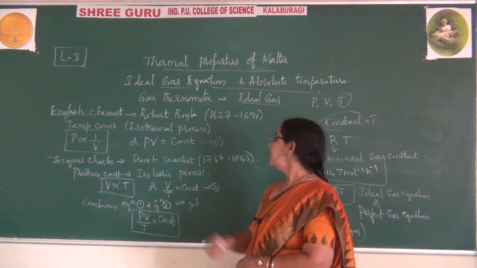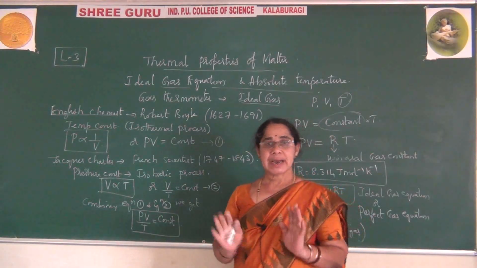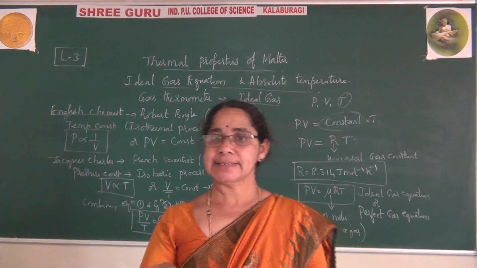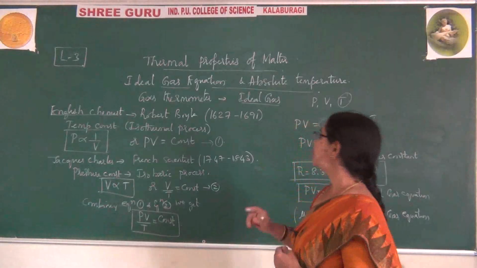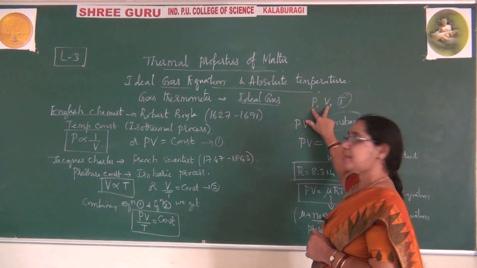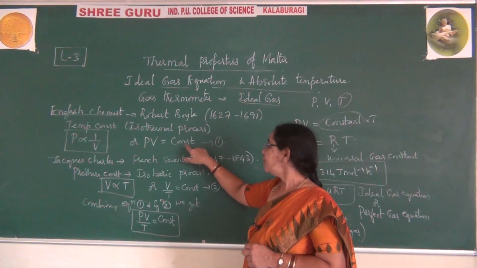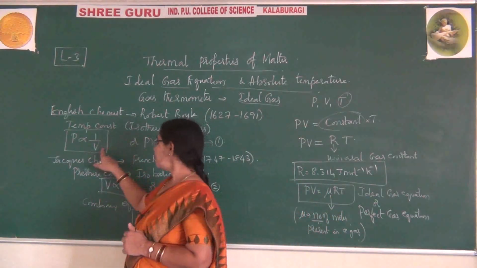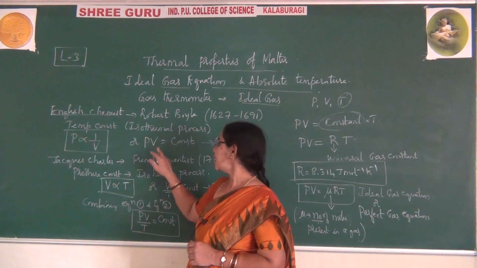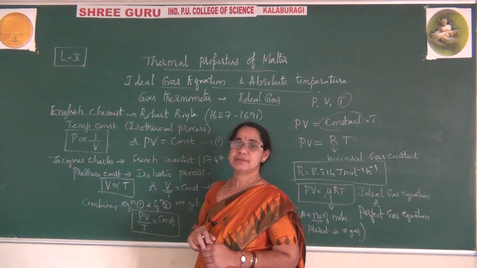According to Robert Boyle, he explained the isothermal process. What do you mean by isothermal? Iso means the same, thermal means temperature. So keeping temperature constant, he explained the remaining two variables, because you know there are three variables in a gas. Using these two variables, he explained Boyle's law, where pressure is inversely proportional to volume, keeping temperature constant. Or you can also say the product of pressure and volume remains constant, according to Boyle.